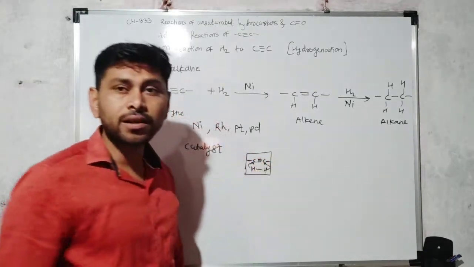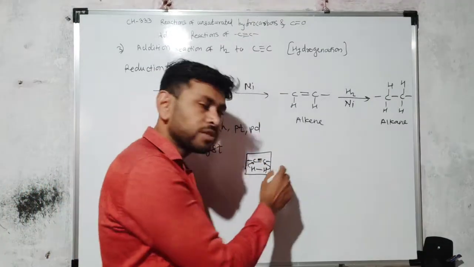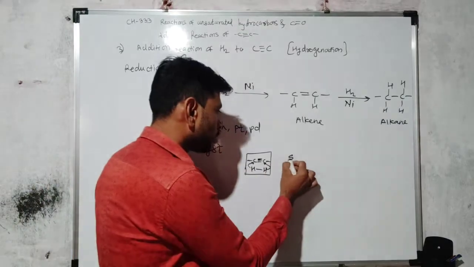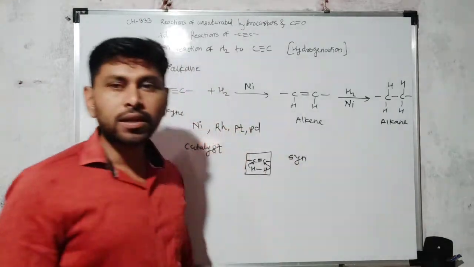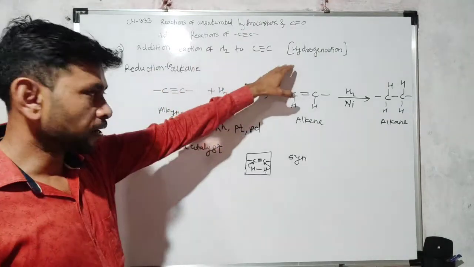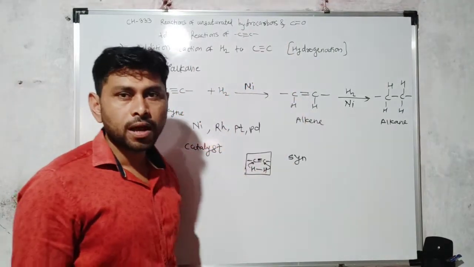But this addition is a syn addition. They are added from the same side, not from the opposite side. Here the addition of hydrogen is a syn addition. So this is the addition of hydrogen, the process called hydrogenation.